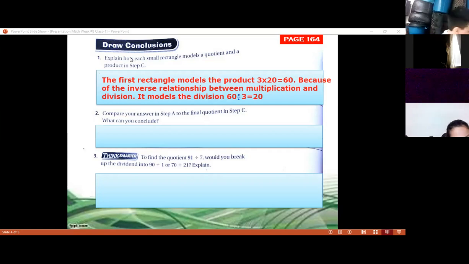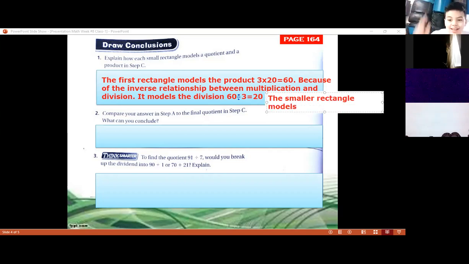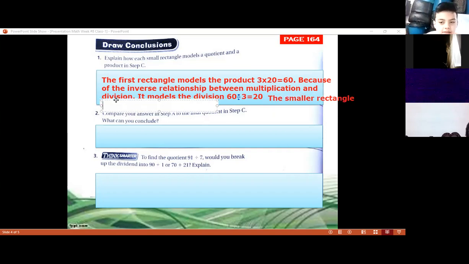And also remember that we have 3 and 20, and then the small rectangle is 3 and 3 in the previous page 163. So I would say the smaller rectangle models 3 divided by 3. Try to have a space for that. It's just some words that we're going to write.